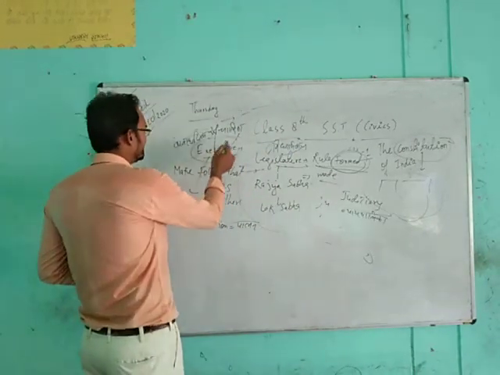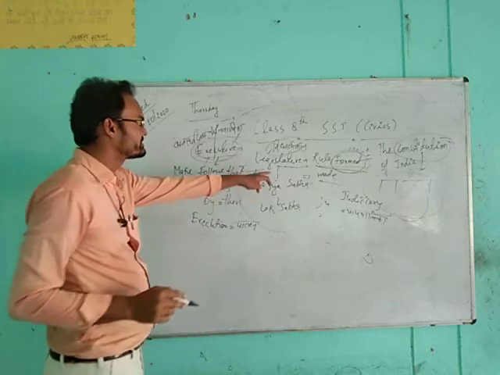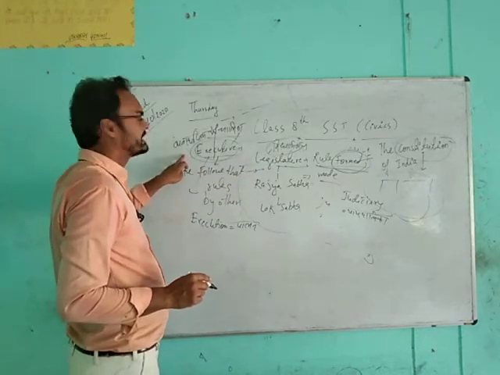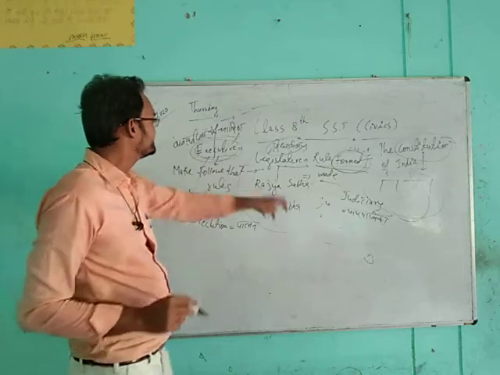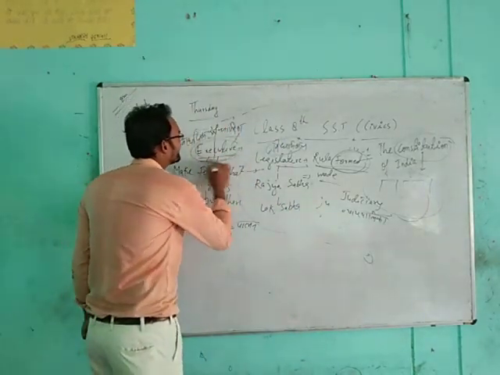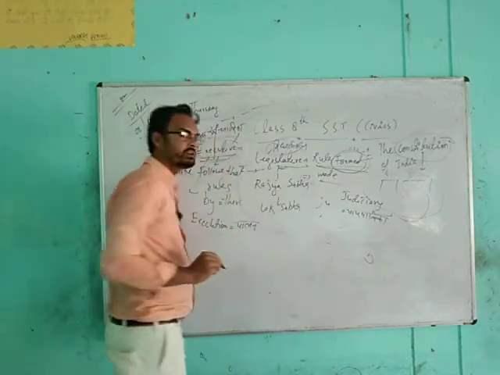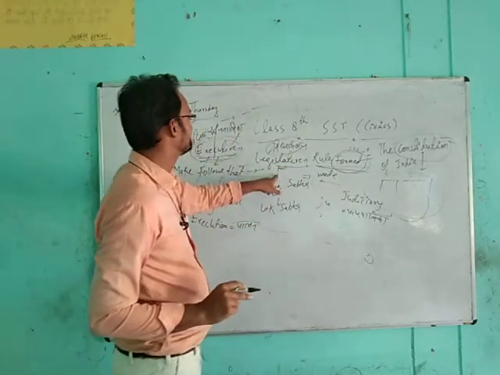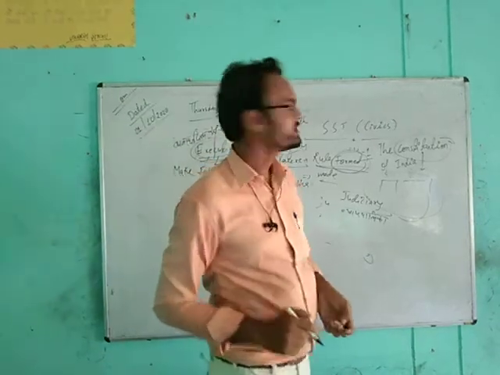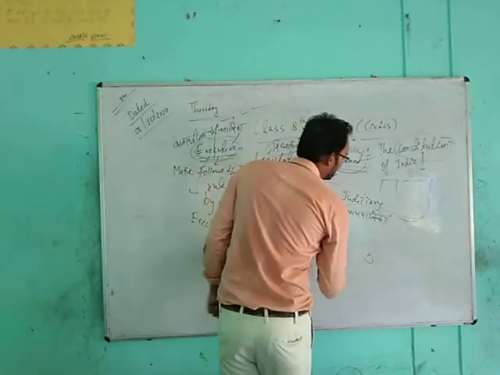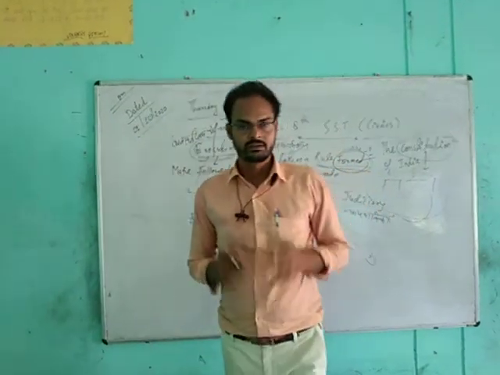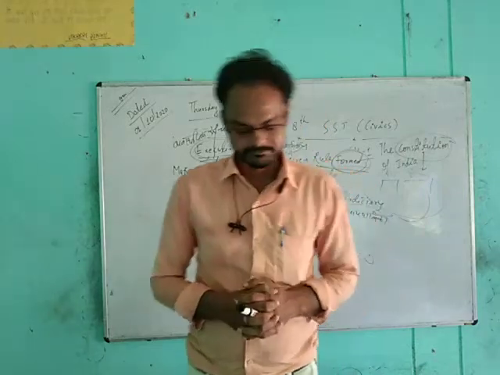Then execution of laws is headed by the Prime Minister, and judiciary is also responsible to check this execution of laws. So judiciary can check legislature and executive both, but no one can check the judiciary because the judiciary, the न्यायपालिका, is an independent organ of governing form of a country.